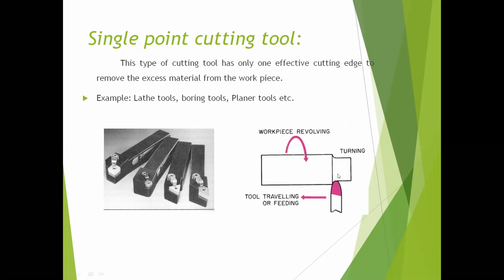Here, if you observe, this is a basic turning operation. The workpiece is revolving. These are the cutting edges. This is one cutting edge and this is the other cutting edge. Already we discussed that even though these cutting tools have a number of cutting edges, during the machining operation only one cutting edge is effectively involved in the material removal. Out of these two, only this cutting edge is effectively involved in the material removal process. That's why it is called a single point cutting tool.